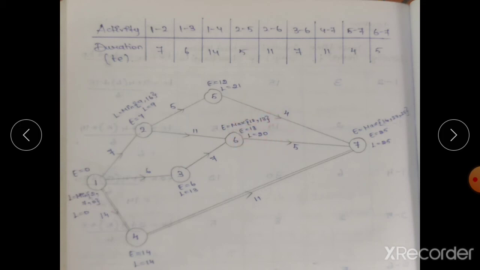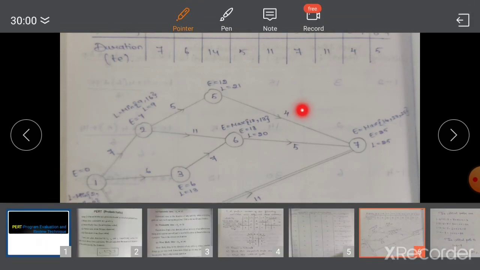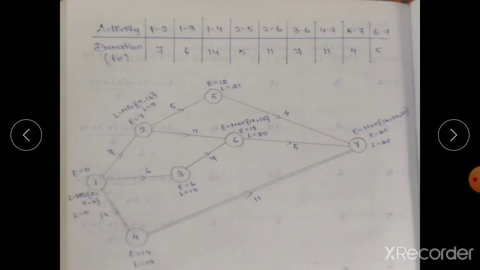The next we have to come with the 7. For 7 we have 3 incoming activities. So E value is equal to maximum of 12 plus 4, that is 16; 18 plus 5, that is equal to 23; 14 plus 11, that is equal to 25. So here the maximum will be 25. The next we have to calculate the L value.